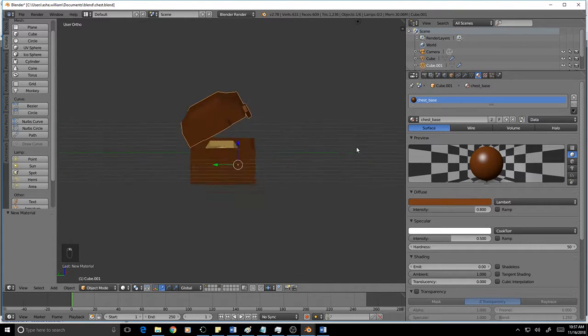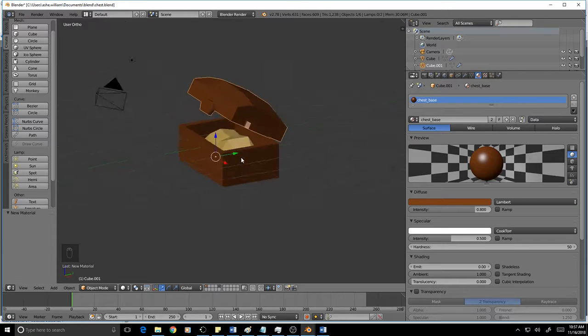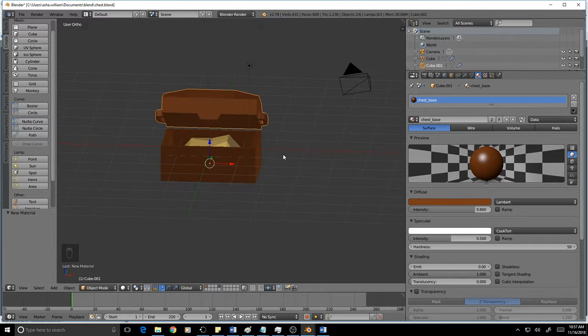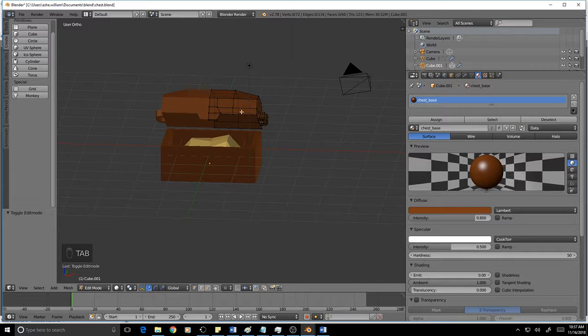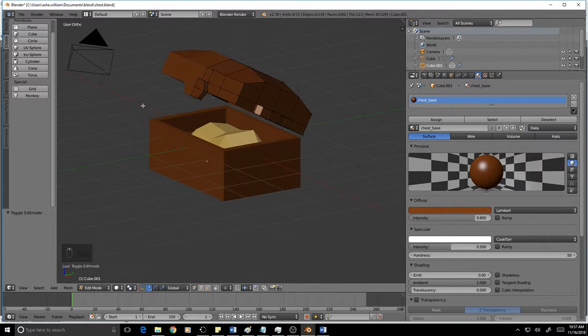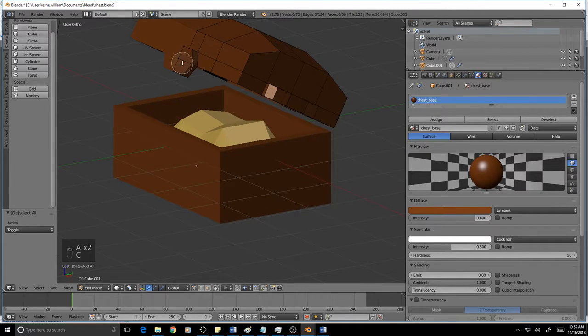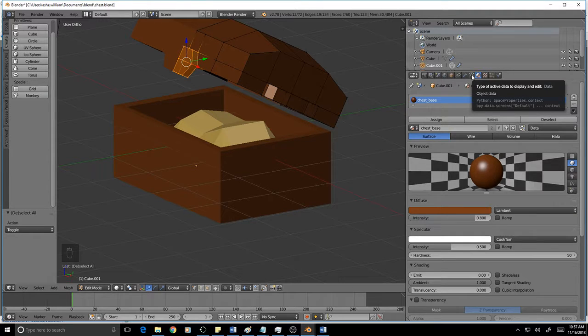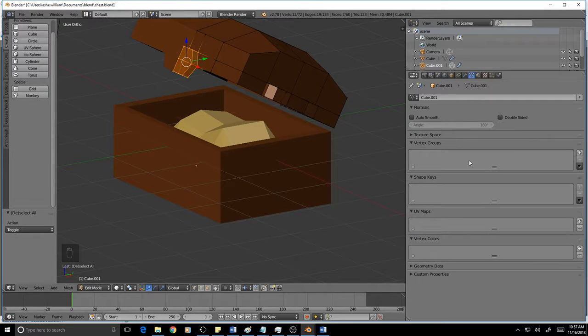Now the handles and the lock should probably be a silvery color, so let's do that next. Now they're the same object, so I'm going to have to do this using vertex groups. So to do that, you go into edit mode, and you need to pick up these particular verts. And so this is going to be the lock. Okay, so I'm going to assign a vertex group to it. So you select the lock verts, and then you go into this tab here, which has your vertex groups.